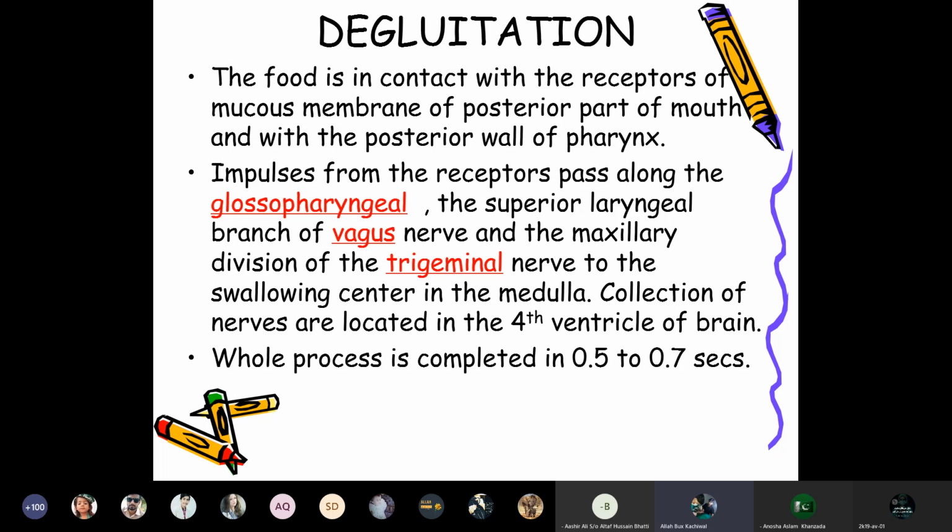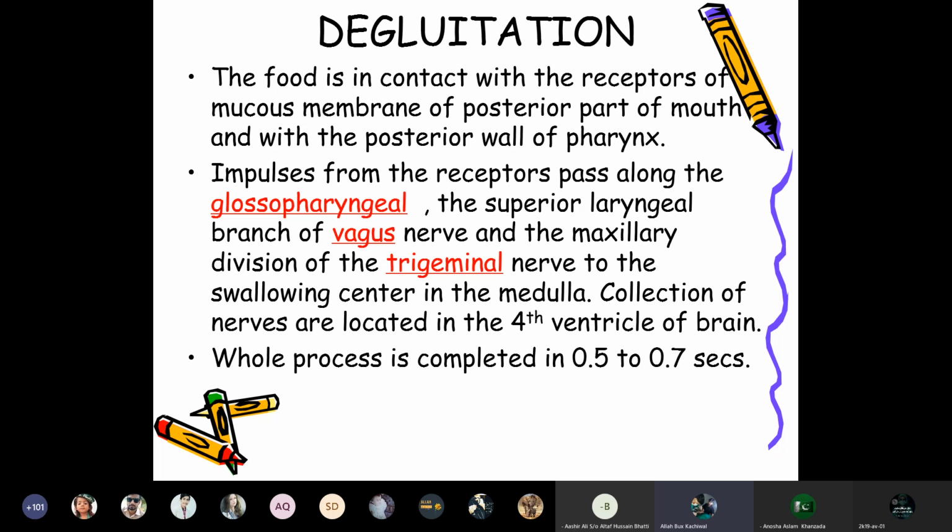In deglutition, the food is in contact with the receptors of the mucous membrane of the posterior part of the mouth and with the posterior wall of the pharynx. Impulses from the receptors pass along the glossopharyngeal nerve, the superior laryngeal branch of the vagus nerve, and the maxillary division of the trigeminal nerve to the swallowing center in the medulla. This collection of nerves is located in the fourth ventricle of the brain. The whole process is completed in 0.5 to 0.7 seconds.